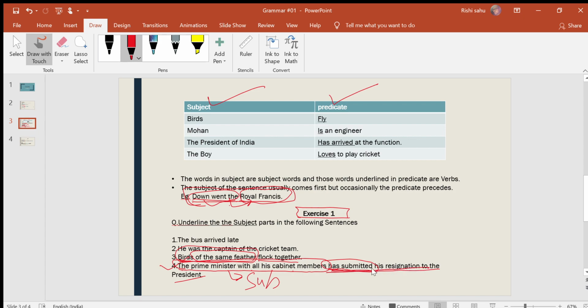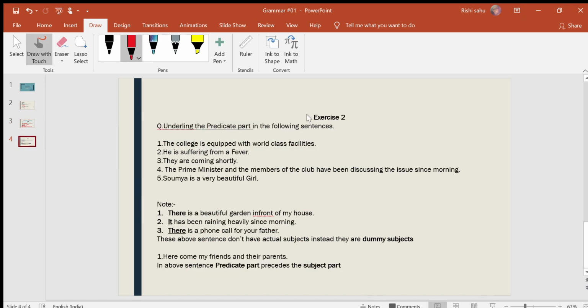I hope you understand the subject and predicate. Now you can identify the subject and predicate by looking at the sentence. Now moving to the next slide. Here is exercise 2. Underline the predicate part in the following sentences. Here we have to identify the predicate part.